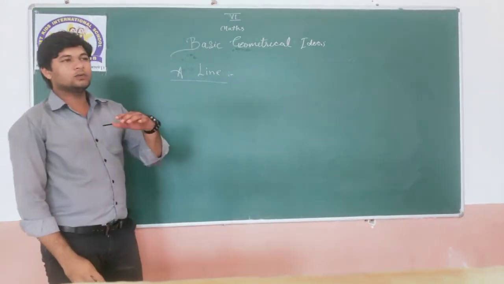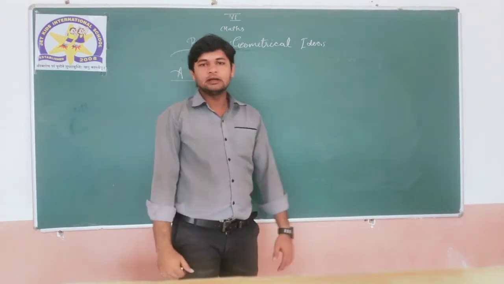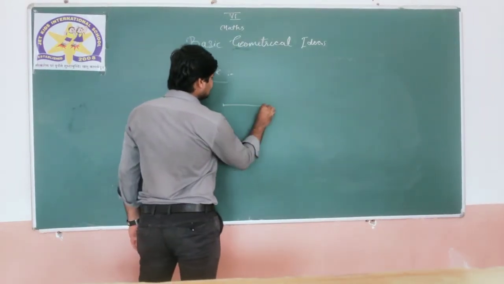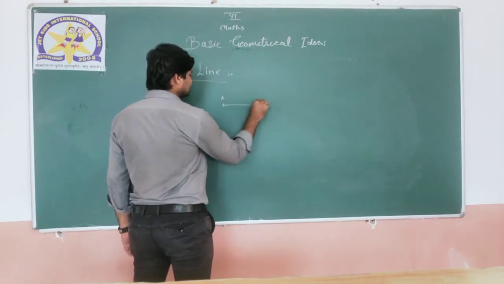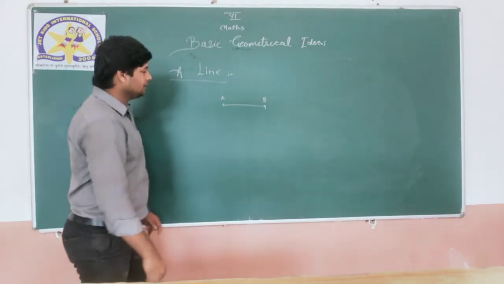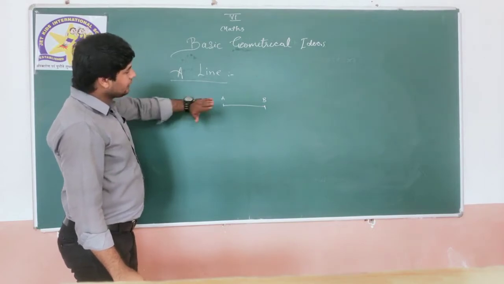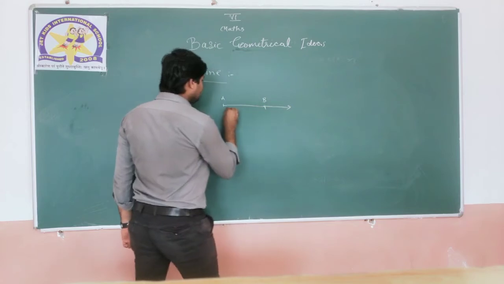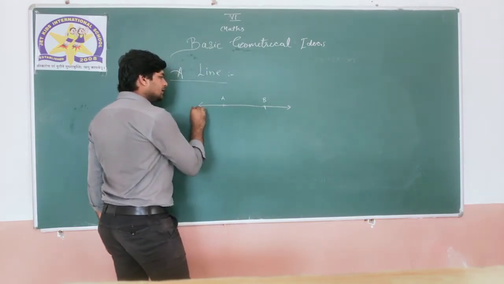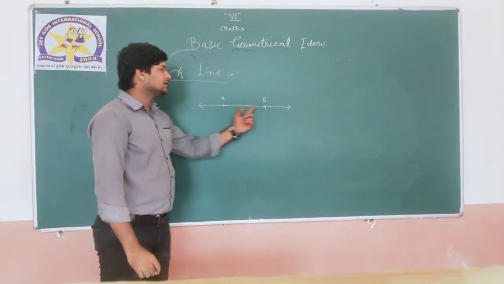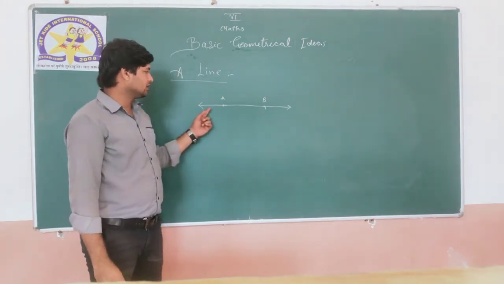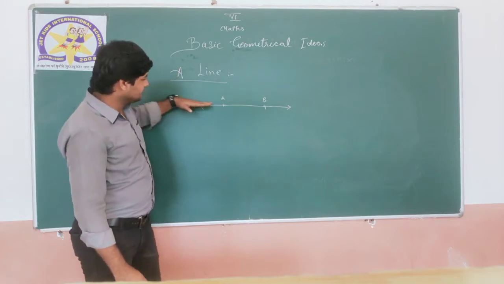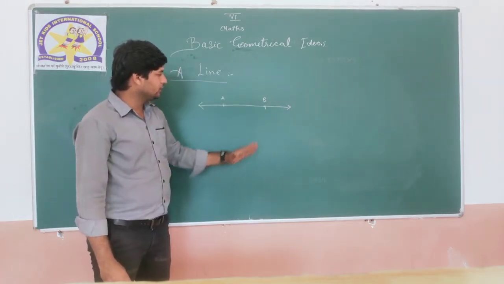Now you have done line segment, and now what is meant by a line? If I see, a line is the extended part of a line segment, AB. If I am considering it a line, it can be extended beyond this point. This is a line which is passing through point A and point B.